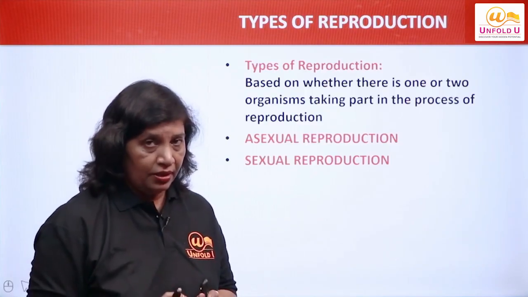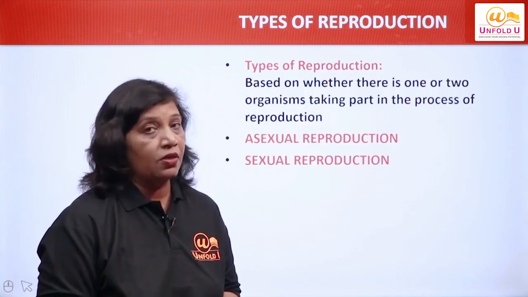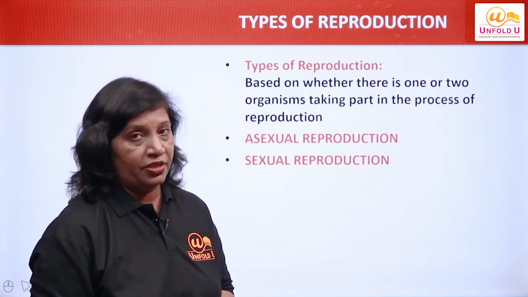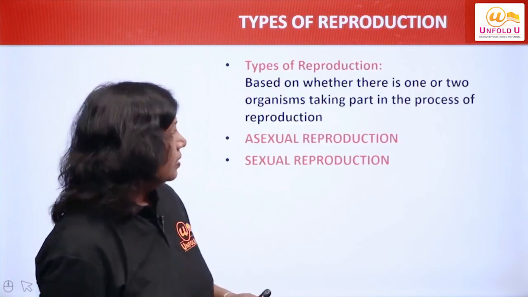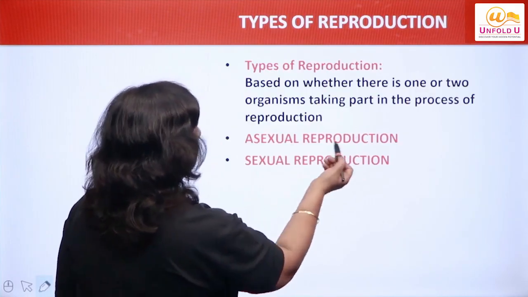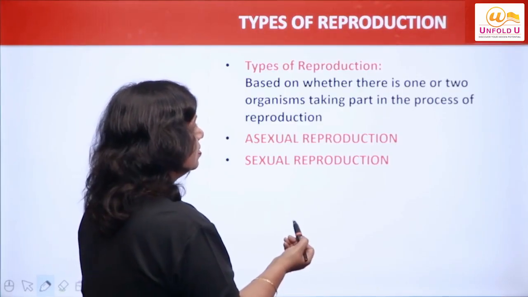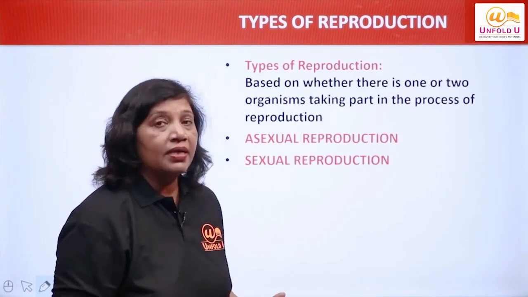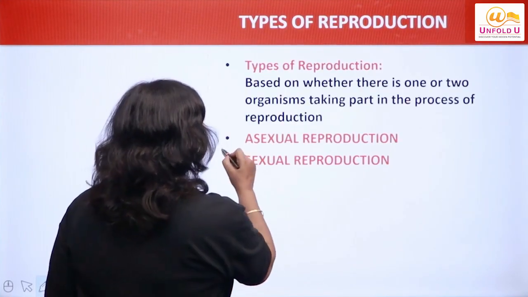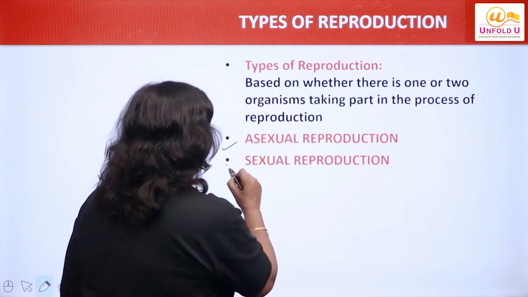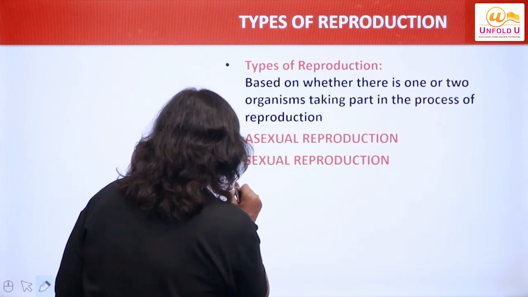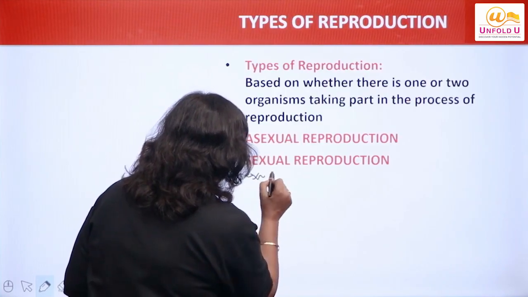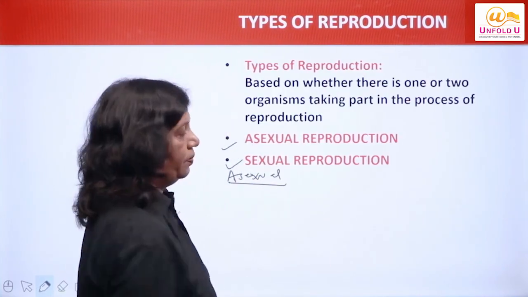What is reproduction? We have two types of reproduction. One is asexual, the other is sexual. The classification is based on whether one organism takes part in the process of reproduction or two organisms take part. This is asexual and sexual reproduction. Now let us understand this. First of all, asexual reproduction.